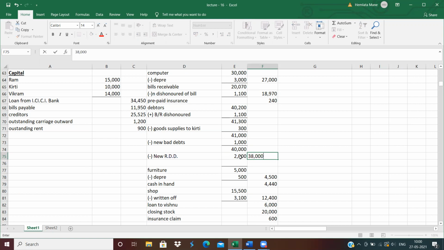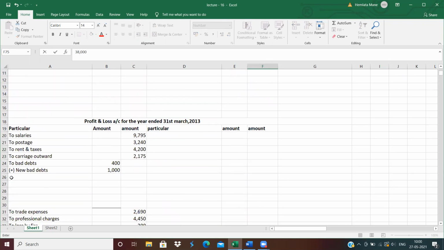And the second effect, in bad debts, add new RDD. How much is the amount? 2,000 rupees, right? So plus all these amounts, 400 plus 1,000 plus 2,000 means 3,400.